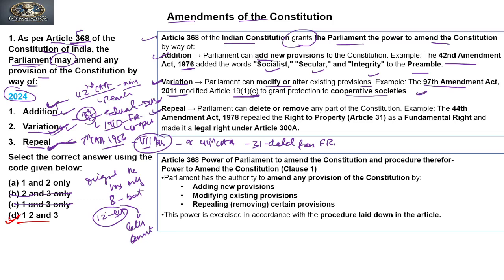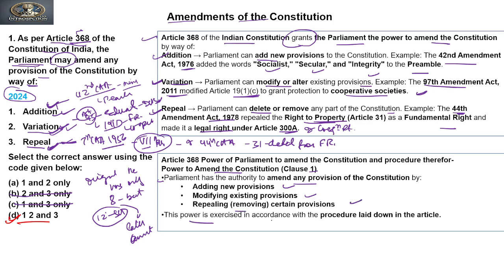It has power to repeal also. So Parliament can delete or remove any part of the constitution. For example, the 44th Amendment Act 1978 repealed the right to property as a fundamental right and made it a legal right or constitutional right under Article 300A. Clear? Okay. So Article 368, power of Parliament to amend the constitution and its procedure. Clause 1 of Article 368 says that Parliament has authority to amend any provision of the constitution by adding new provisions, modifying existing provisions, or removing certain provisions.